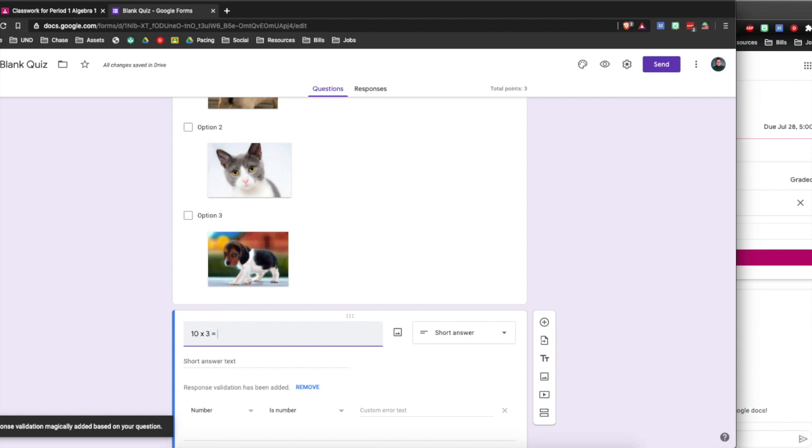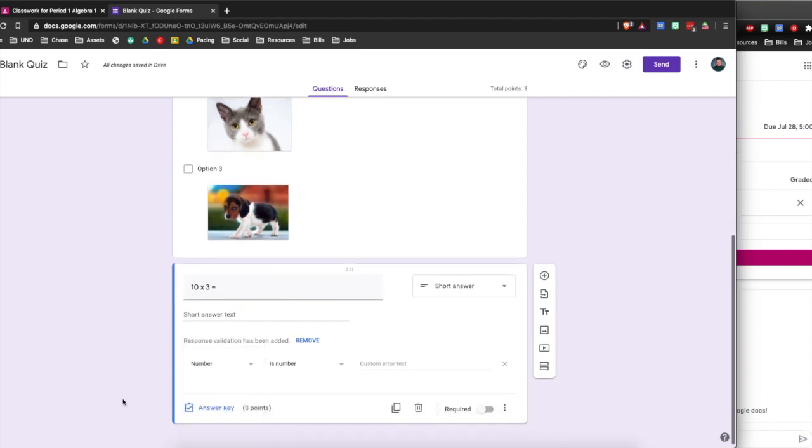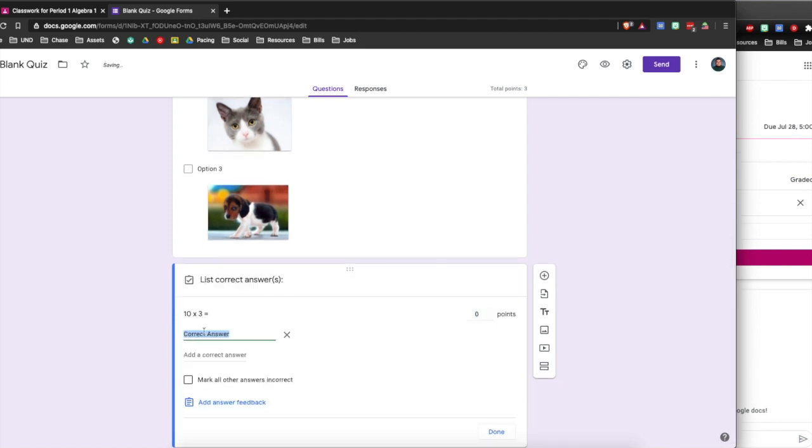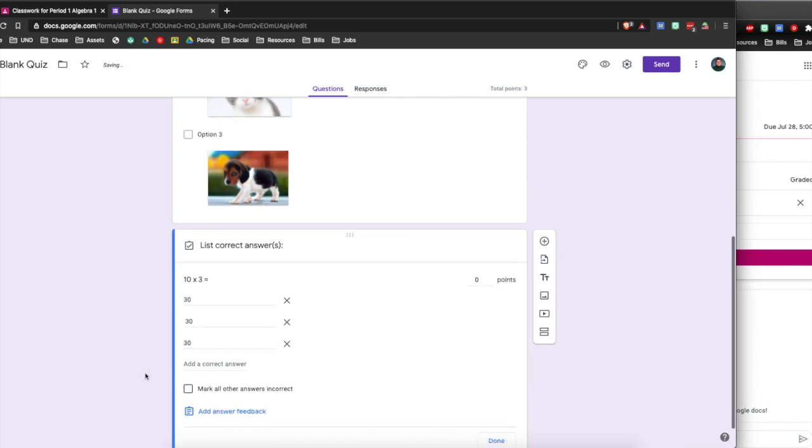How about that? Well, if you want to do a short answer for this one, it's going to be tricky because you've got to say the answer is going to be a number. But what's going to be the number? Answer key. You've got to say, well, the answer is going to be 30. But what happens if the student puts a space before the 30? What happens if he puts 30 and then a space? Those are the tricky things that you've got to watch out for, and you want to mark all of them as correct.